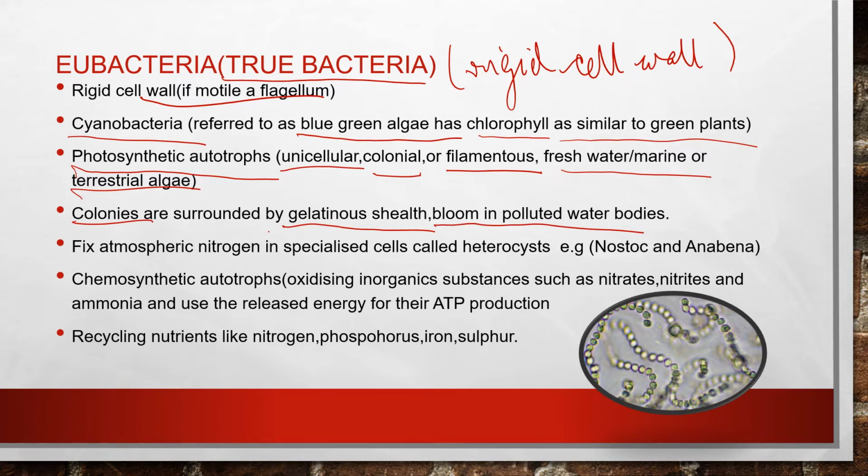So if you are going through the archaebacteria and eubacteria characters, you will learn from each and every topic how I am teaching. The notes I am also giving in this only. If you are learning these notes, it will be much easier for you to remember how they represent themselves in this kingdom Monera. Now, what they are doing, they are fixing atmospheric nitrogen in specialized cells which are called heterocysts. Two main examples are nostoc and anabaena. Here this example is of nostoc. This nostoc has heterocysts. This dark part, these are all heterocysts, which help to fix the atmospheric nitrogen.